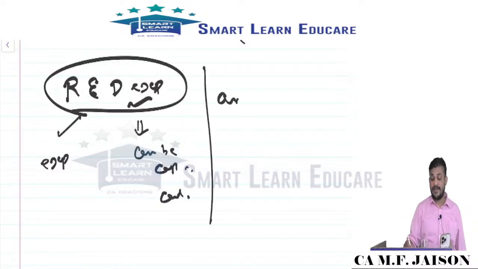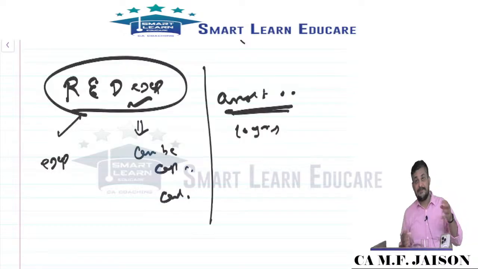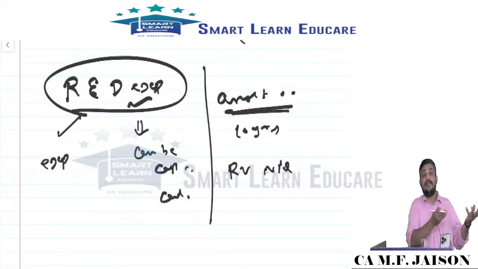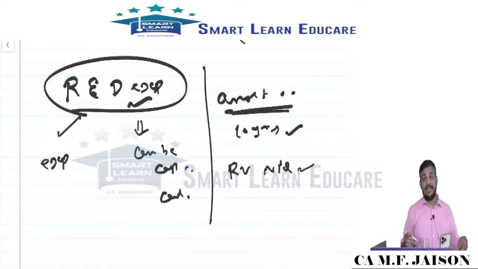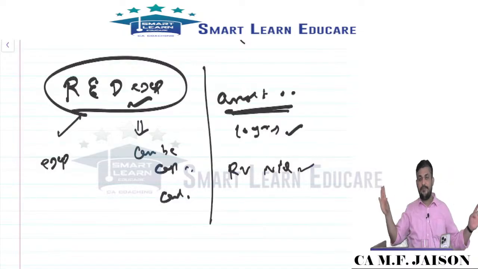As far as amortization is concerned, it should not be more than a period of 10 years unless it is evidenced from a certain contract. Residual value is always to be taken as nil unless evidenced from a third party contract or binding sale agreement. Otherwise, residual value nil. Maximum life 10 years. Can it be less than 10 years? Yes. Can it be more than 10 years? Yes, provided I have evidence. If you estimate the life, it cannot be more than 10 years.